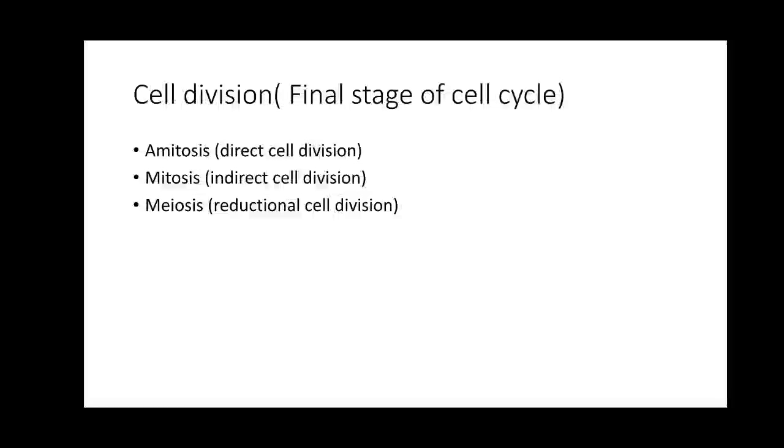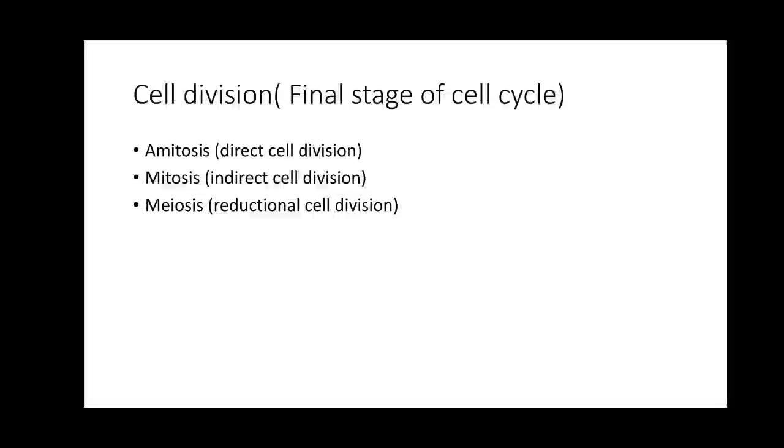Hello students, in the previous video we have seen what the cell cycle is and what the phases in the cell cycle are. The cell cycle is a sequential or orderly series of events that prepare the cell to make its constituents, replicate its DNA and finally split the parent cell into two daughter cells. That is the cell cycle, and all the phases in the cell cycle, or the transition from one phase to another, are under genetic control and mediated by proteins called